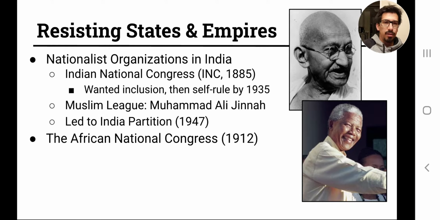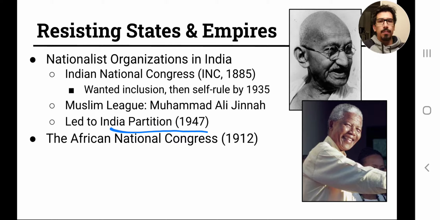And then by the mid 30s, there's a push for self-rule. It's really interesting. So India, it's possible that had things gone differently, India might have been able to attain self-rule earlier, but it ended up not being until after World War II in 1947 with the India partition, which you see right here.